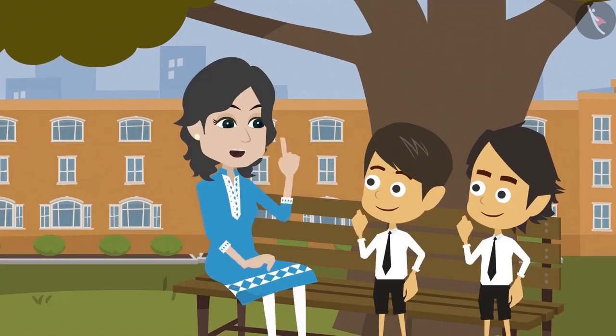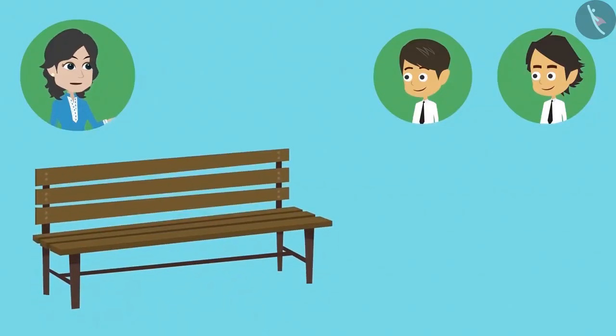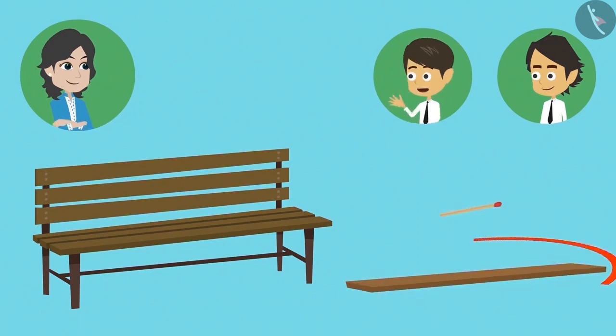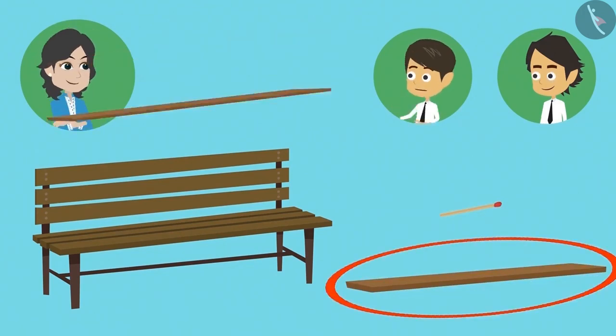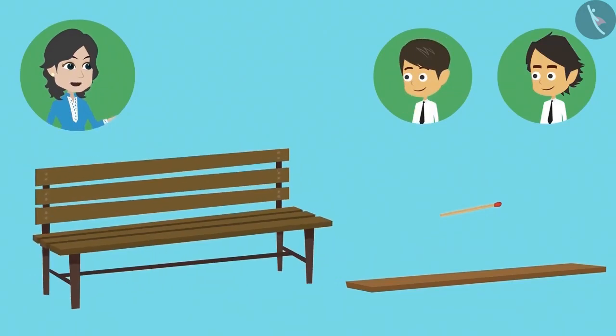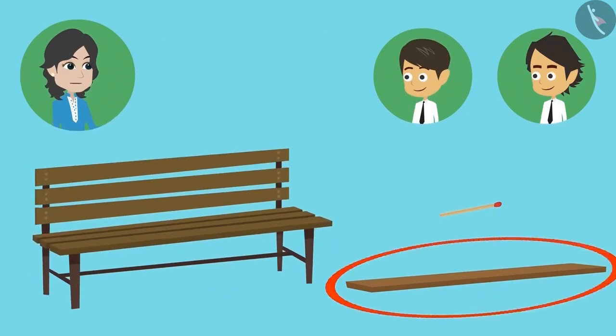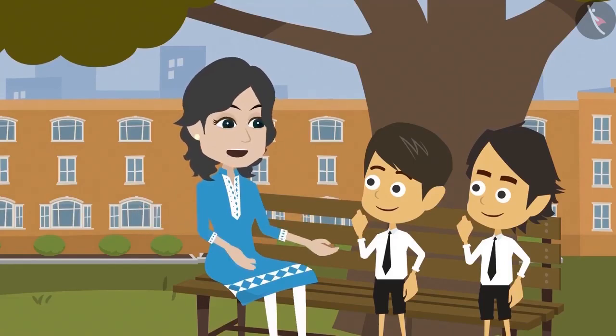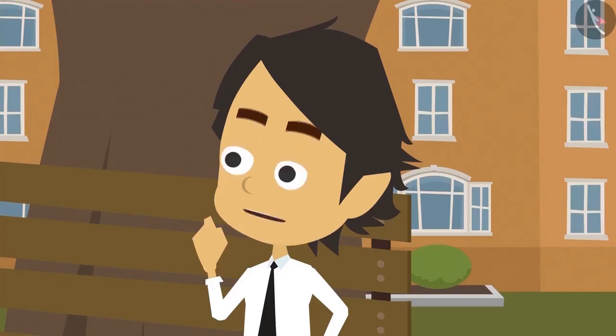Okay, come, I will explain to you. If I ask you to measure the length of this seat, then what will you measure it with? With this small matchstick or with this big stick? I will measure it with this stick. Why? Because with this I can measure quickly. I will have to use the matchstick several times. You mean to say that measuring this long bench with the stick is much easier and practical? Yes. In the same way, meter is used to measure long things or objects and centimeter is used to measure small things or objects.